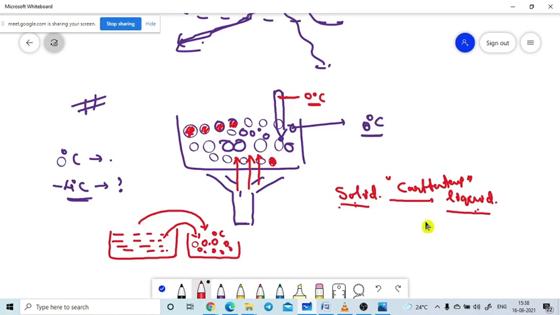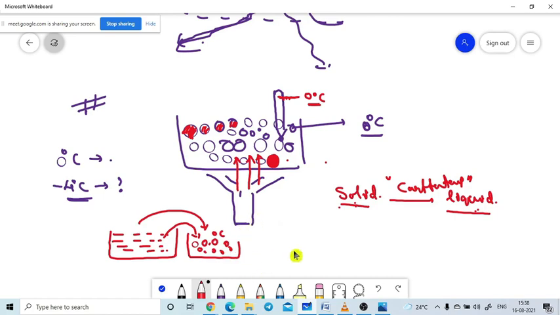Up to the last particle changing its state. If you take the first ice piece to the last ice piece melting time, up to the last ice piece melting, the temperature will not rise. Here also, this total matter will stay at constant temperature until the last substance melts and changes its state. That time this process will be at a constant temperature.